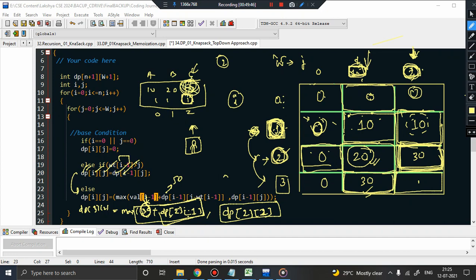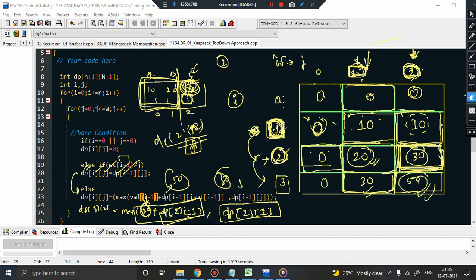So if you ignore C, this step is what? Ignoring C. So if you just ignore C, what is the answer to the subproblem? What is the subproblem? The subproblem of this is basically dp of 2 items and capacity of knapsack remains 2, 2 comma 2. The answer to this is nothing but 30. So which of these is maximum? 50 is maximum. And finally we have to return 50.